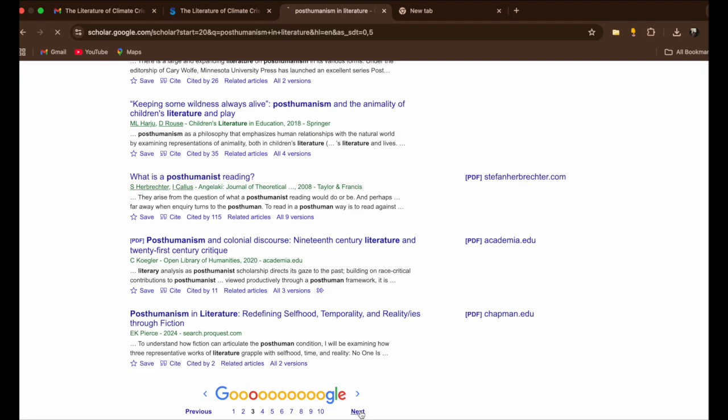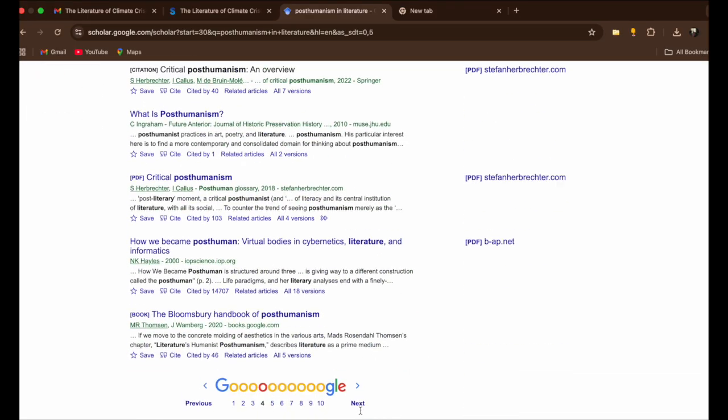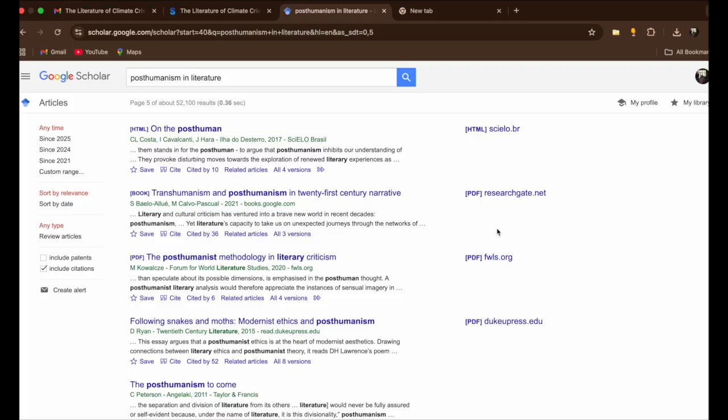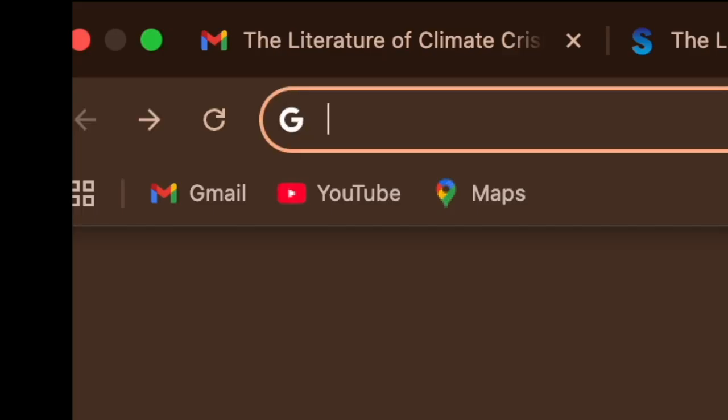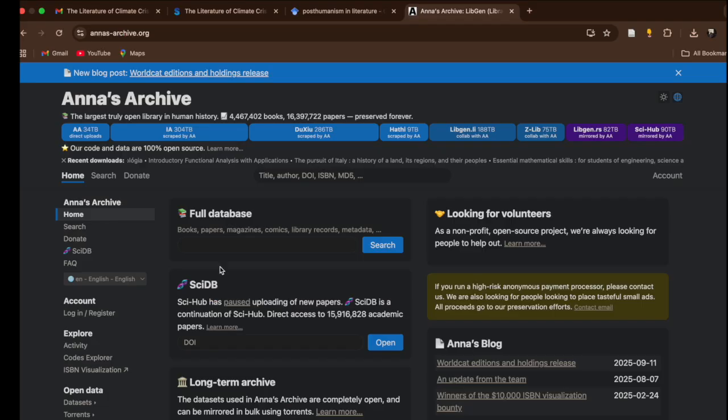So you can get these ideas, different kinds of ideas of how to find a paper, how to build ideas, and you'll have to look for exhaustive material. See, there's no alternative to it, you'll have to look. And then if you want to search for books, then again you can go to Anna's Archive and let's say post humanism.